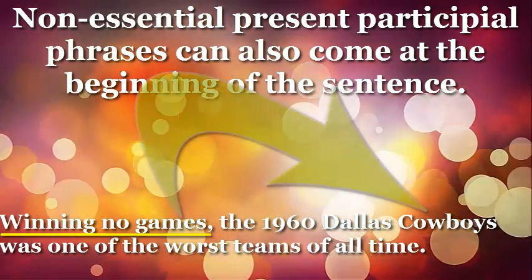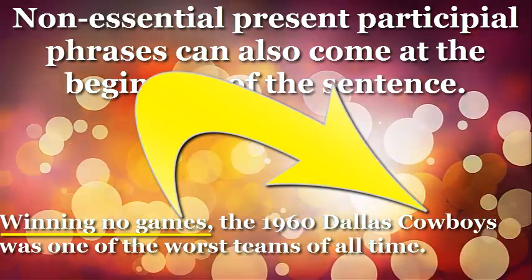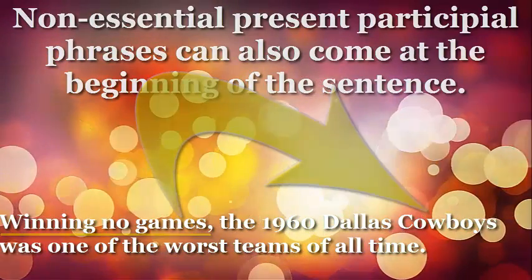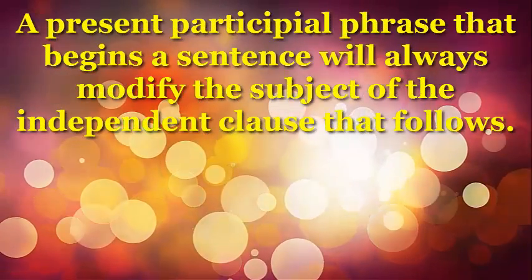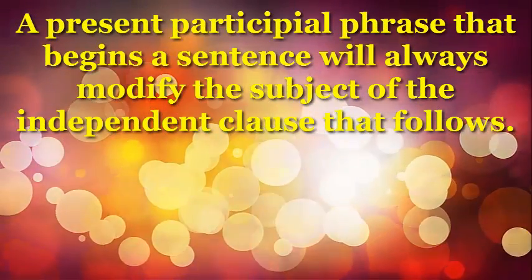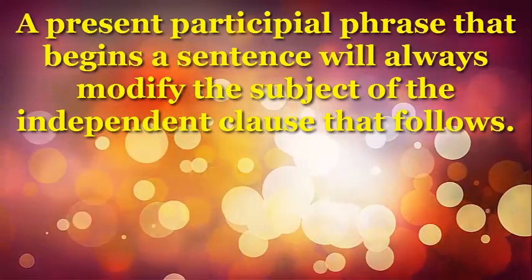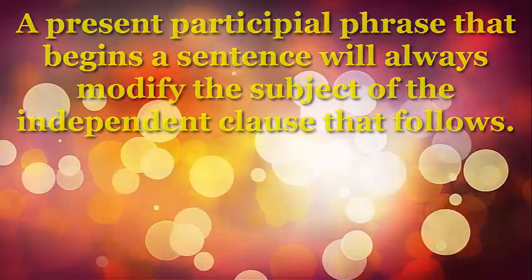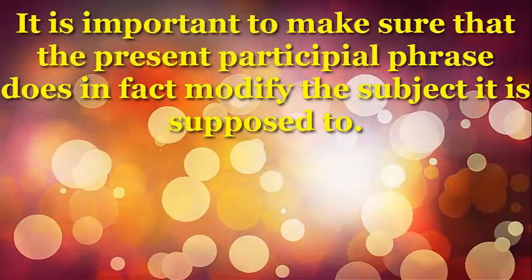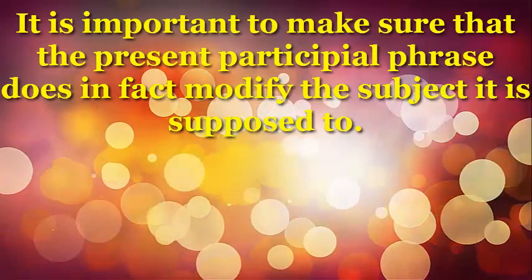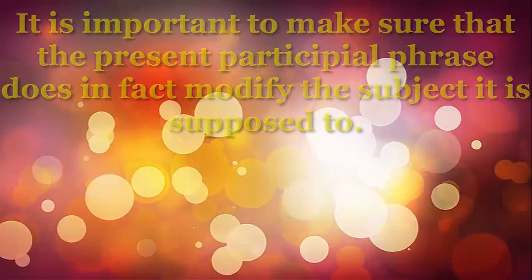Winning no games, the 1960 Dallas Cowboys was one of the worst teams of all time. A present participial phrase that begins a sentence will always modify the subject of the independent clause that follows. It is important to make sure that the present participial phrase does in fact modify the subject it is supposed to.